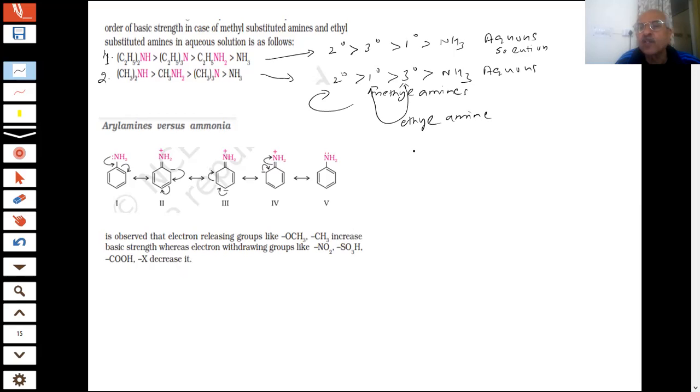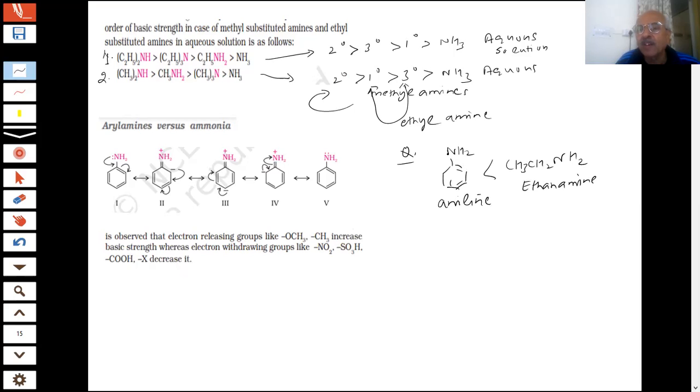And if you compare, students, the question was: if I compare aniline with CH3CH2NH2, which is more basic? This is ethanamine. Ethanamine is more basic than aniline. The reason you were told is that this has a much lower pKb than this. The pKb values were also given.